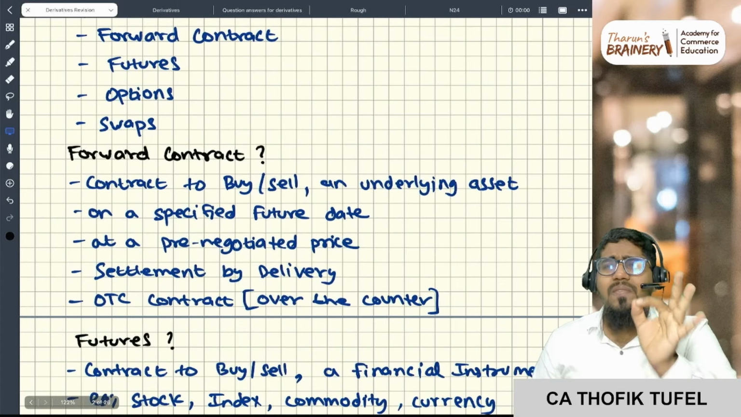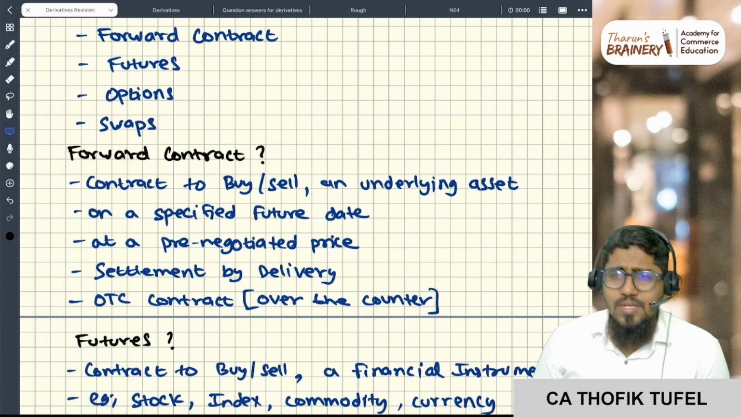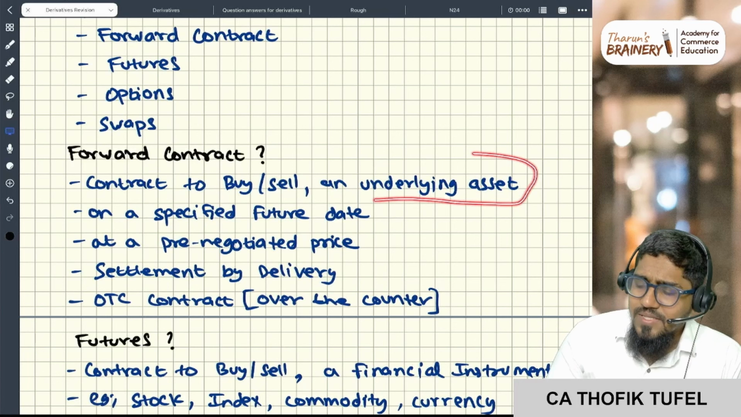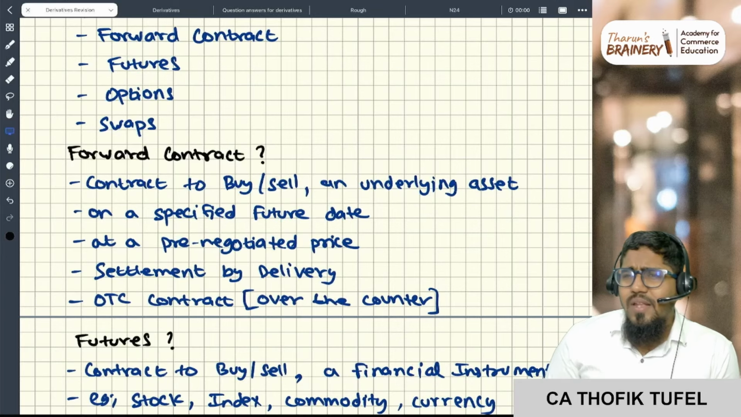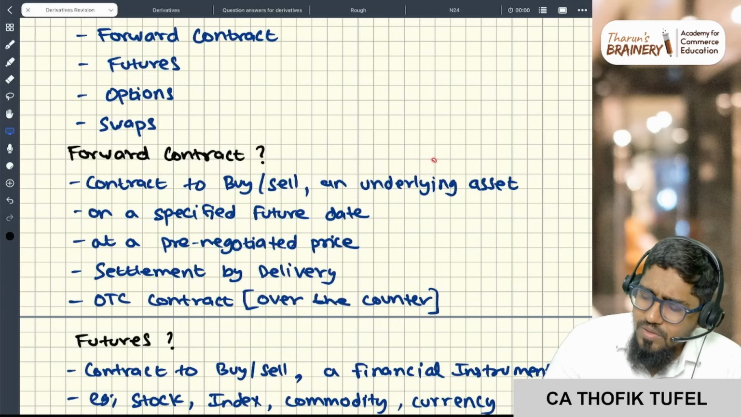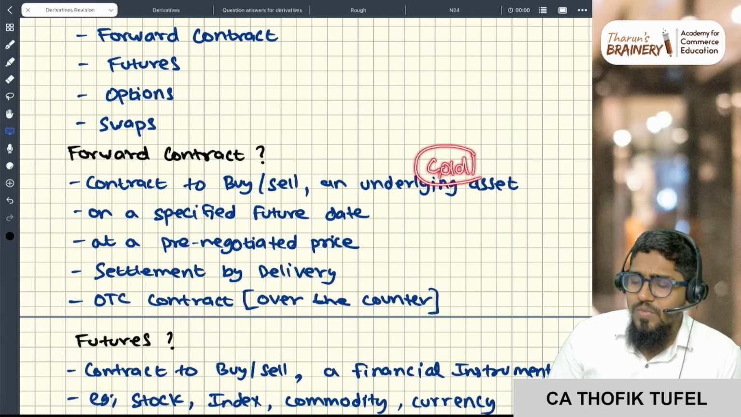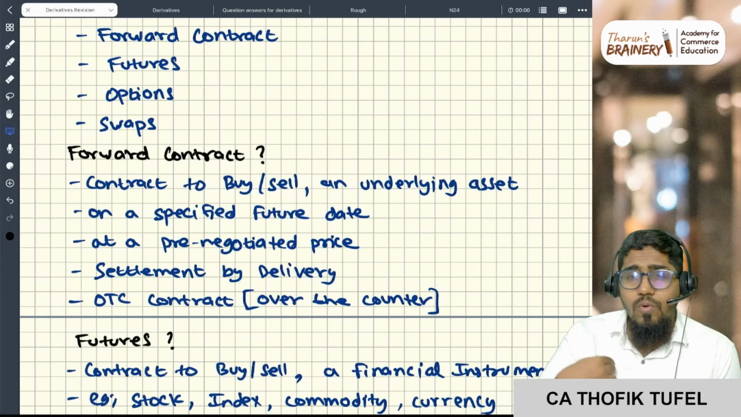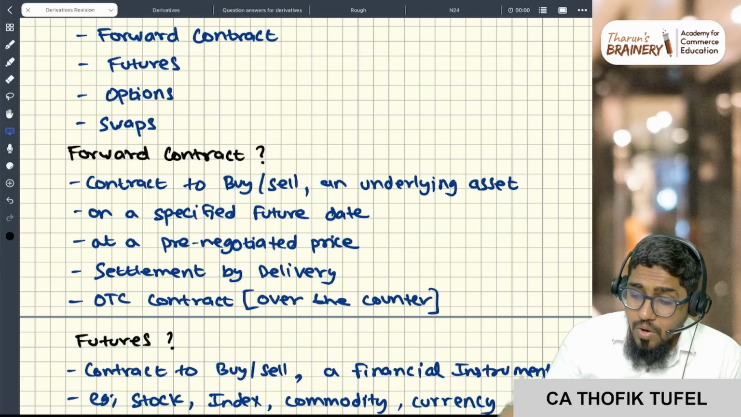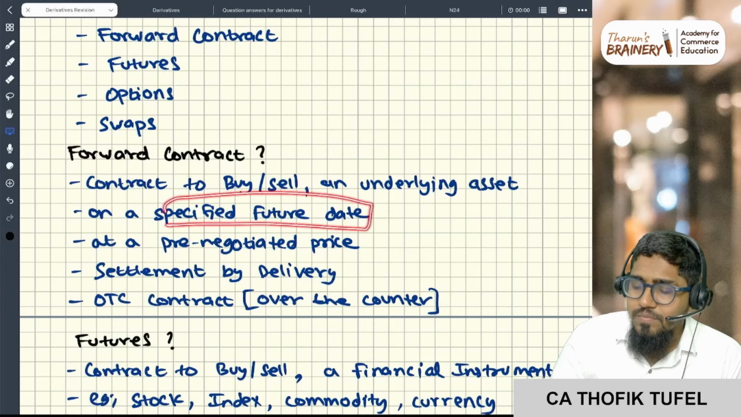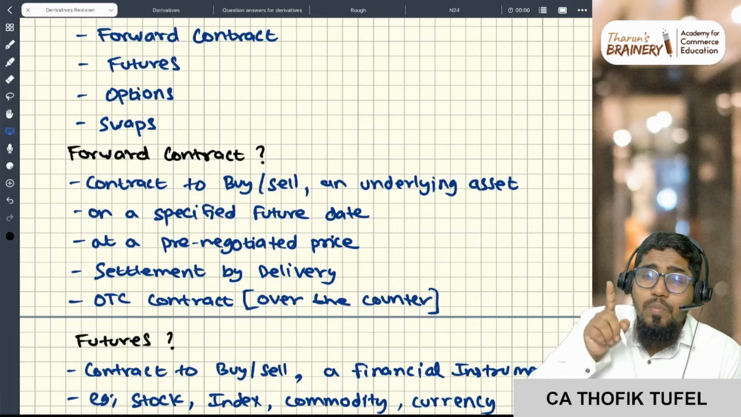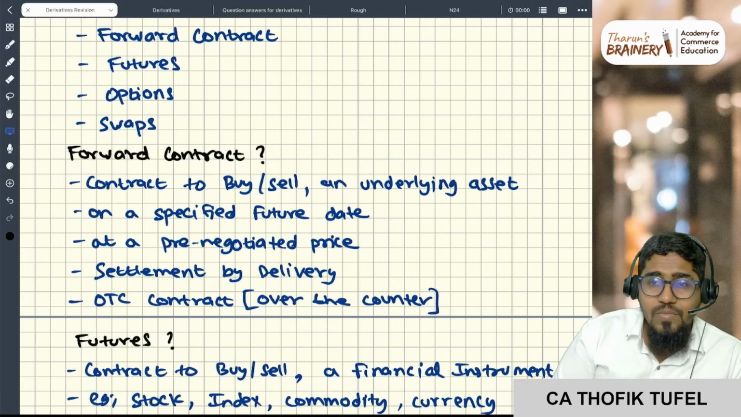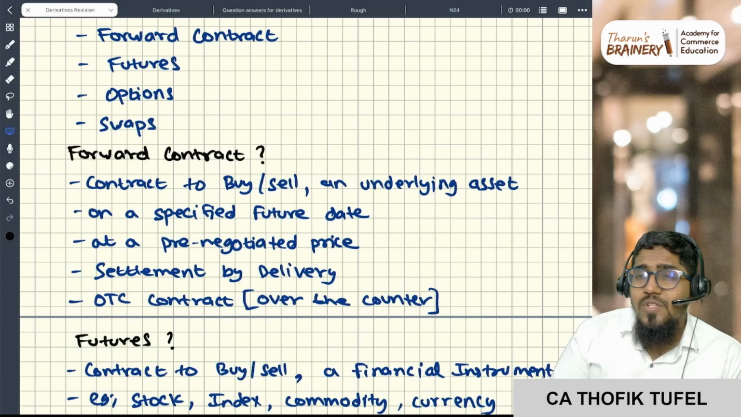Sir, next, what is a forward contract? I am entering into a contract to buy or sell an underlying asset. The underlying asset could be anything. For now, let us say the underlying asset is gold. So I am entering into a contract to buy the gold or sell the gold, not today, on a specified future date. So I will say I want to purchase gold on 31st March 2026.